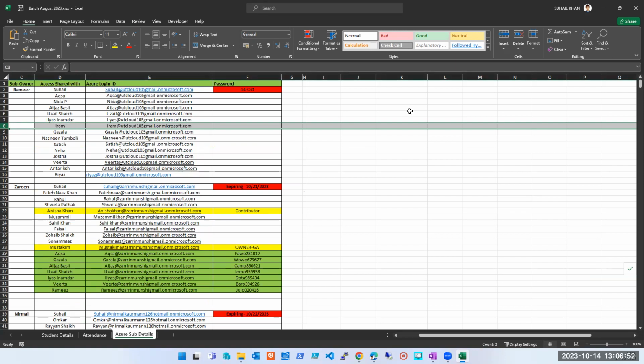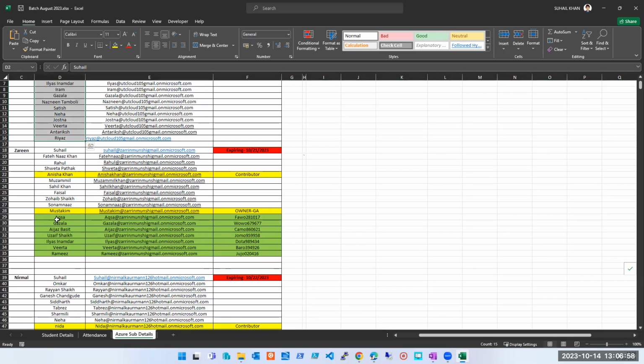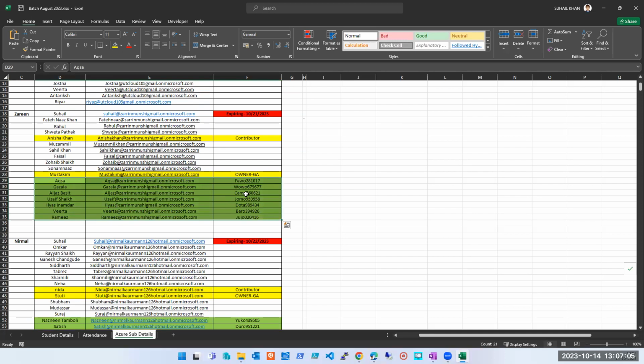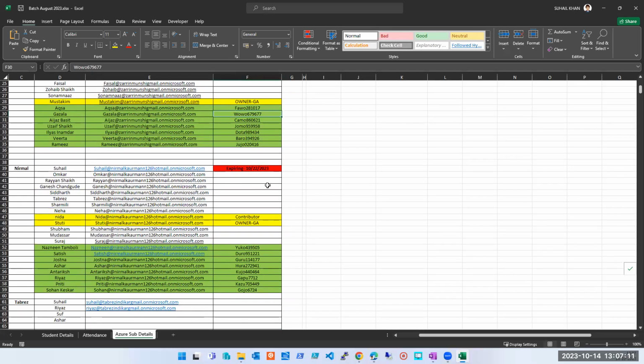I've divided all these here. So these are your new user IDs and passwords. Feel free to log in and check once your password is reset, everything is done. I'm going to delete these passwords from here, so do that quickly. Half of the users are here. Whoever is missing, I'm going to add them.